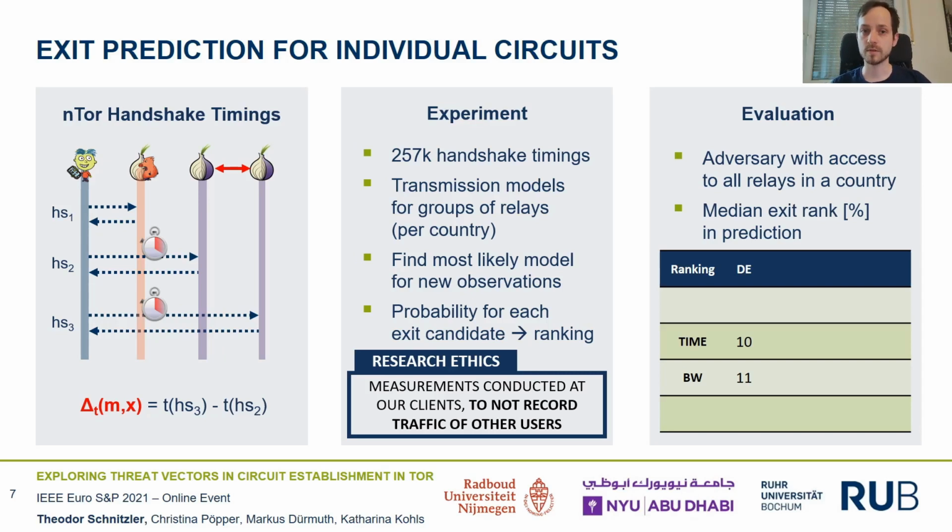We can also evaluate this for relays in other countries. For all top countries, except for the US, we see slight improvements for the timings compared to the bandwidth-based prediction. Since both rankings provide us two individual and independent probabilities for each relay, we can also put those two together and generate another ranking based on the combined probability. This further improves the prediction for groups of relays in all countries. For reference, we also tested a randomized ranking with the outcome being as expected.